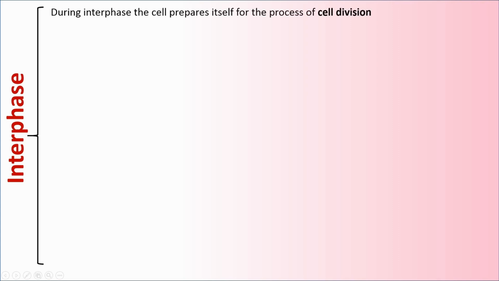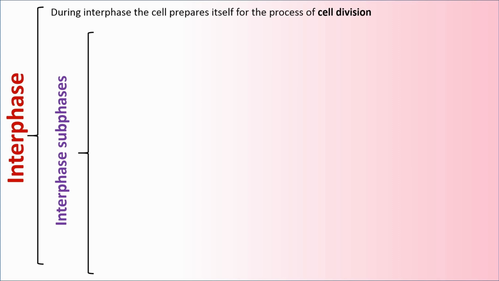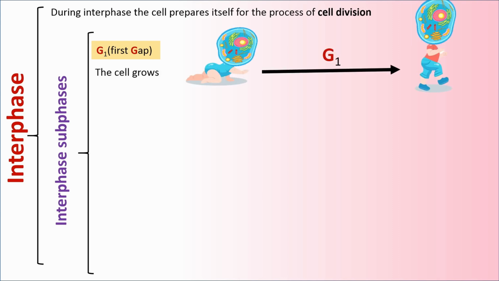Interphase. During interphase, the cell prepares itself for the process of cell division. Interphase has three subphases. G1 or first gap.